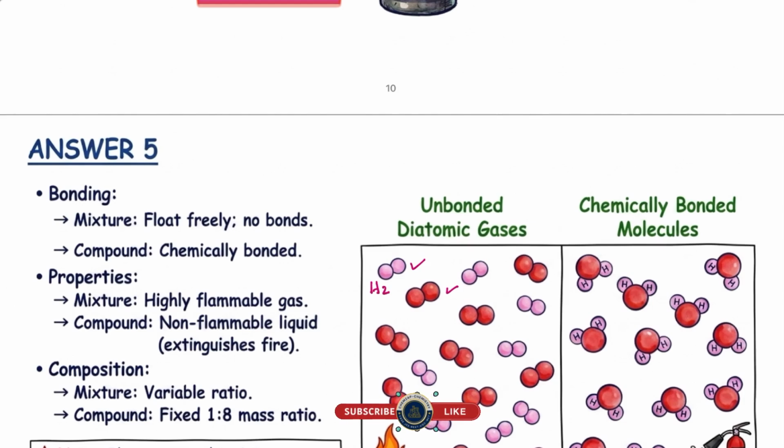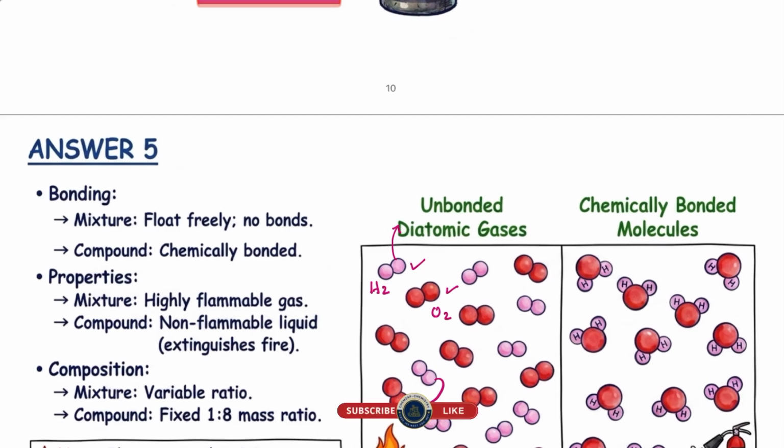This is the hydrogen, this is the oxygen molecule. There are no chemical reactions happening. So one thing is that hydrogen is highly flammable and oxygen helps in combustion. It will retain its properties. But once a chemical bond is formed between the hydrogen and oxygen in special conditions of temperature and pressure, then what will happen? A water molecule will form. Once the water molecule forms, its ratio is fixed by mass, 1:8.